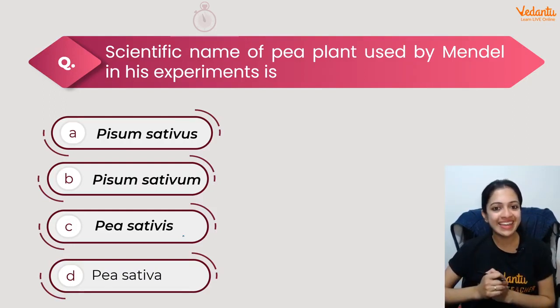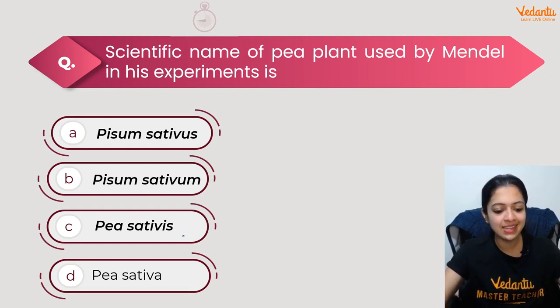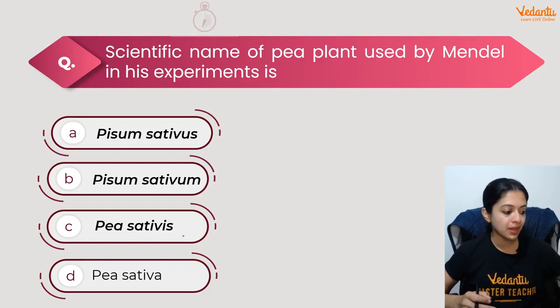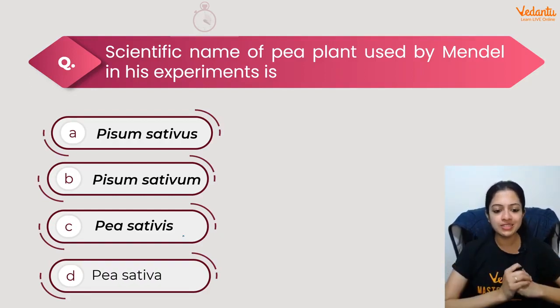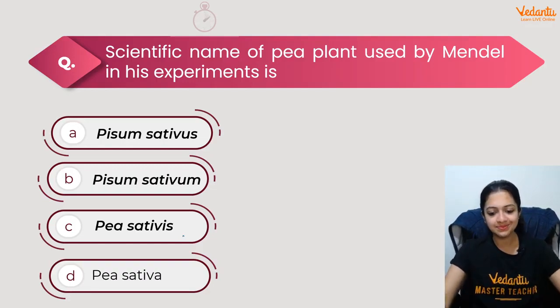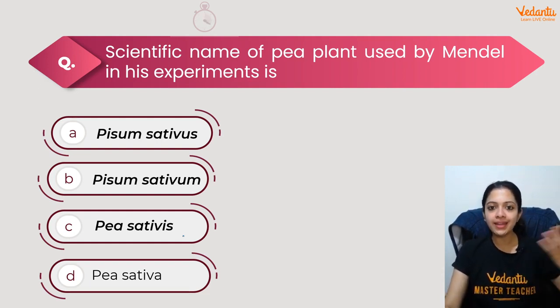Okay, so here is the next question. Scientific name of pea plant used by Mendel in his experiments. Look at all the options and tell me the answer, A, B, C, or D. What could it be? Your time ends in 3, 2, 1, and go.